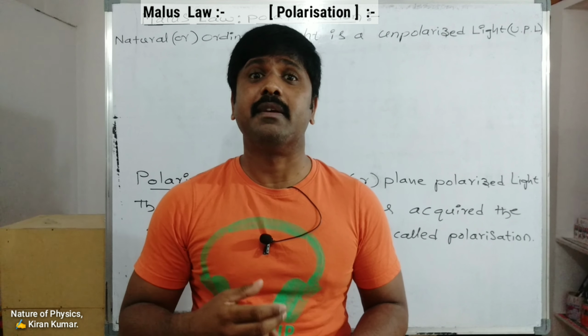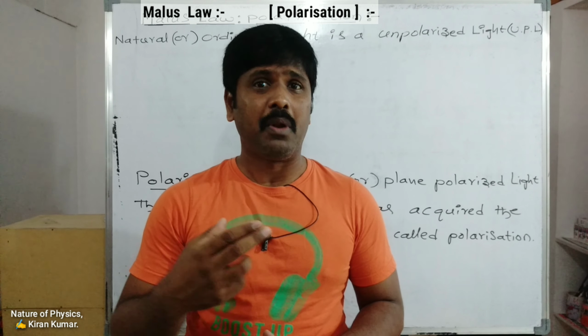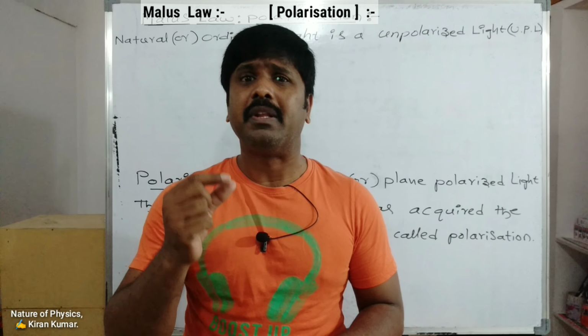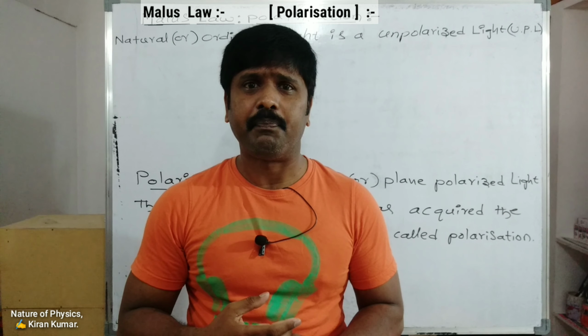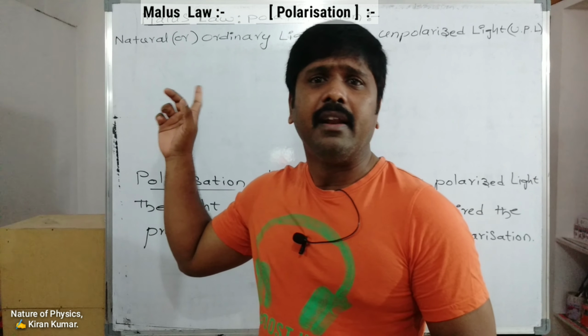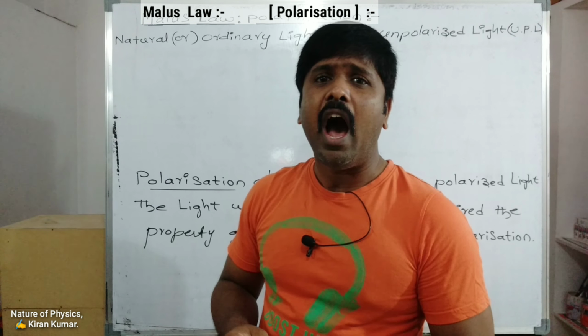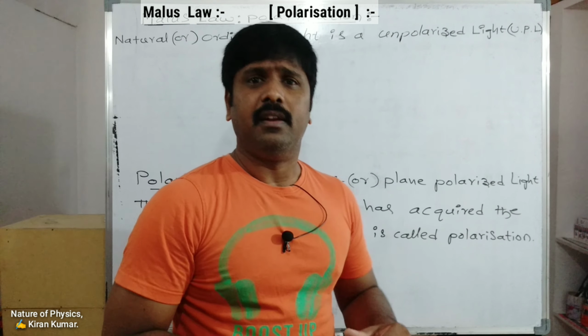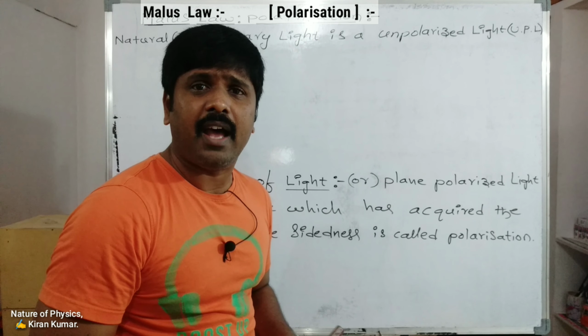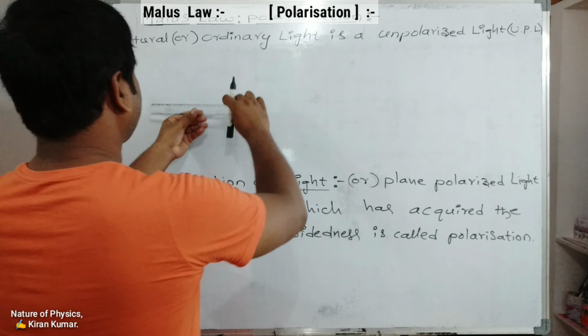Today's topic is Malus law, polarization of light. Malus law I will explain with a neat diagram. So first, ordinary light or natural light is unpolarized light, so that it has dots and arrows like this.